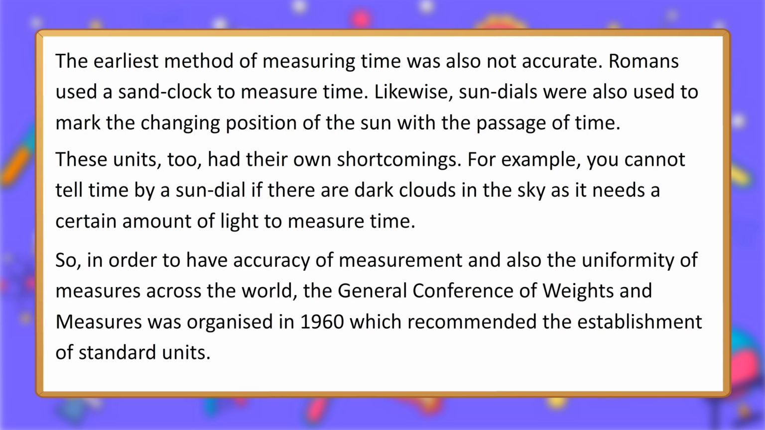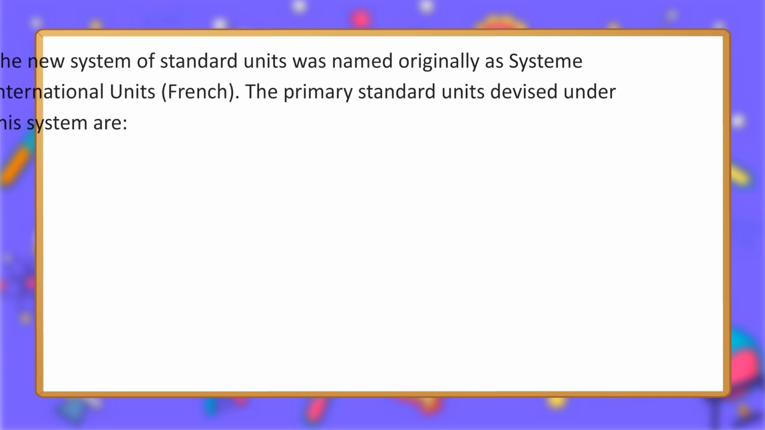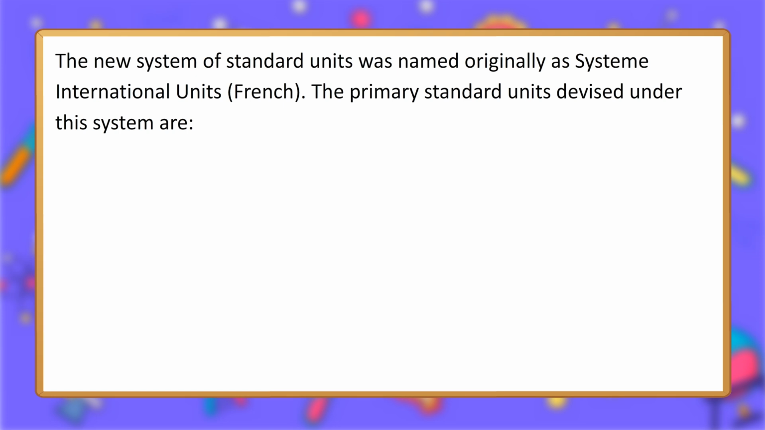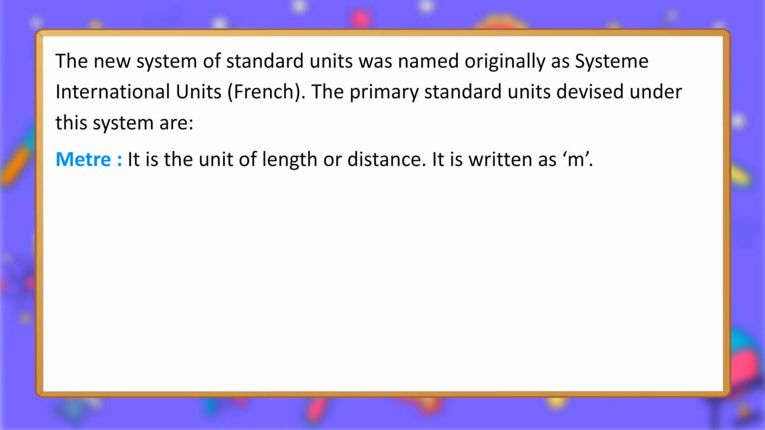So, in order to have accuracy of measurement and also the uniformity of measures across the world, the General Conference of Weights and Measures was organized in 1960, which recommended the establishment of standard units. The new system of standard units was named originally as Système International Units, French. The primary standard units devised under this system are meter. It is the unit of length or distance. It is written as m.